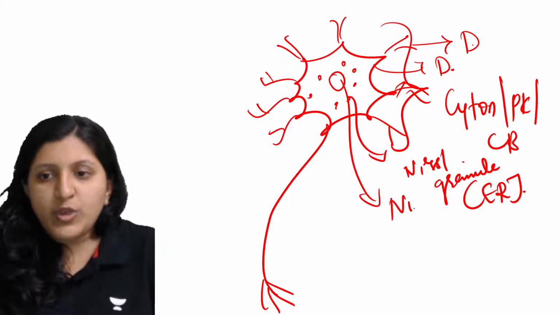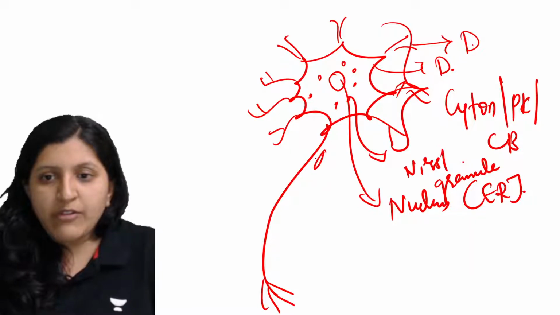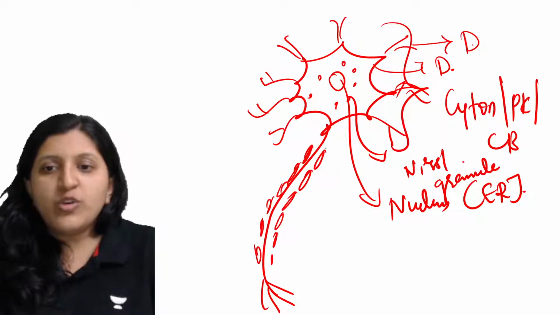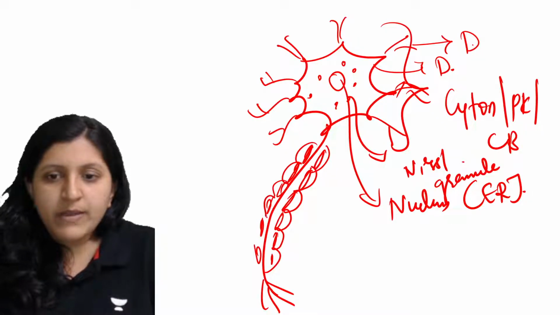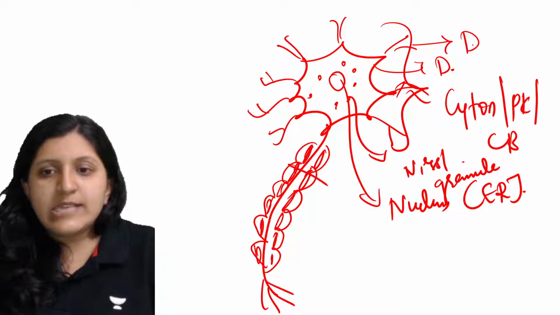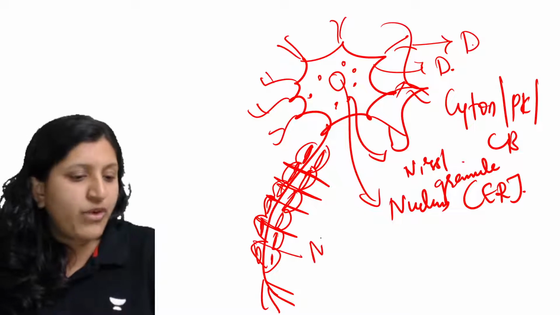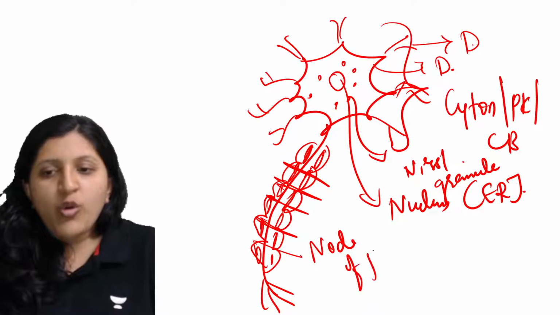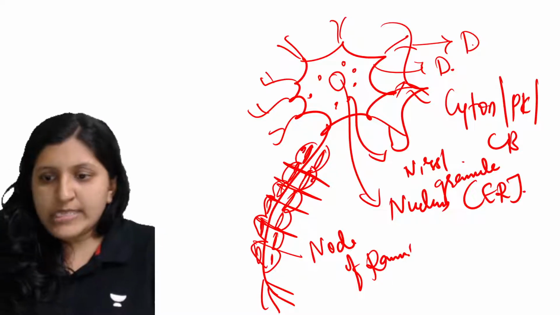So this is now a nucleus. Same as that, there is a protective covering. You can find a myelin sheath there. Okay, so this is a myelin sheath. Wherever myelin sheath is not there, the neurolemma covering is there for this myelin sheath. You can see these gaps over here. These gaps are nothing but the node of Ranvier. You can find a node of Ranvier there. There you can also find a nucleus that might be present.